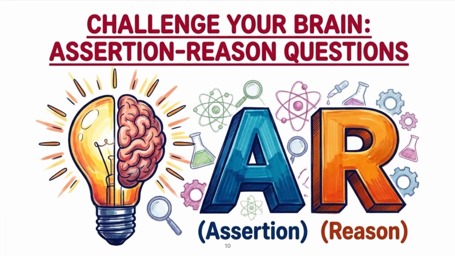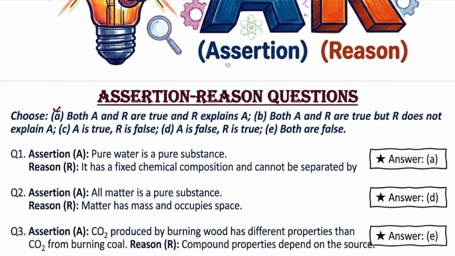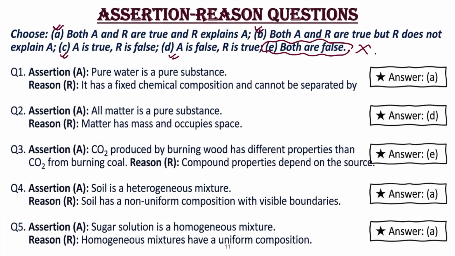So, in assertion-reason questions, what will happen? Assertions will be given, reasons will be given. We need to identify whether both assertion and reason are correct, and whether the reason is a correct explanation of the assertion or not. Based on this type of combination, you will generally get 4 options: A, B, C, and D. Generally, E is not given, right? But for this discussion, we will discuss E also. So now, try to understand question number 1.